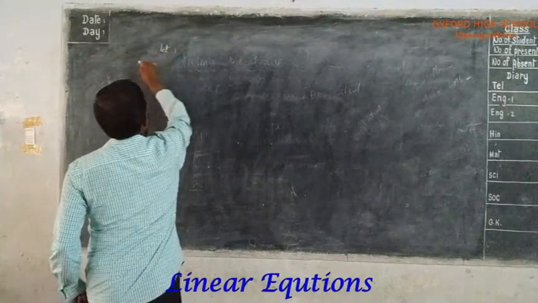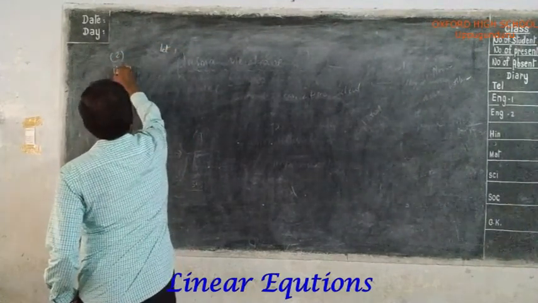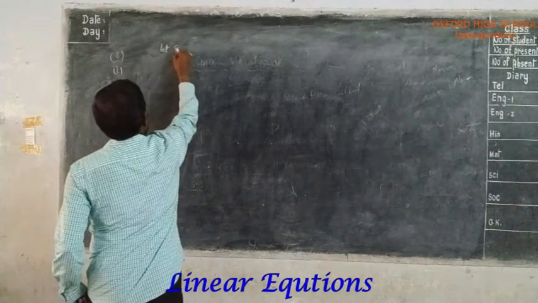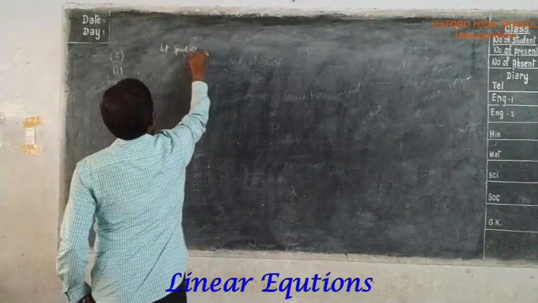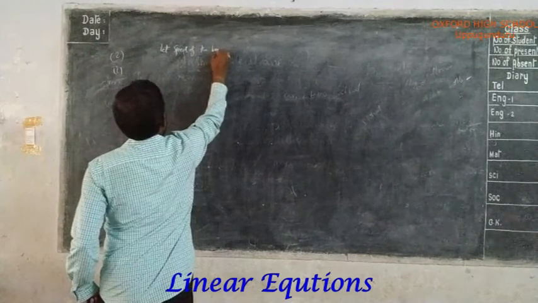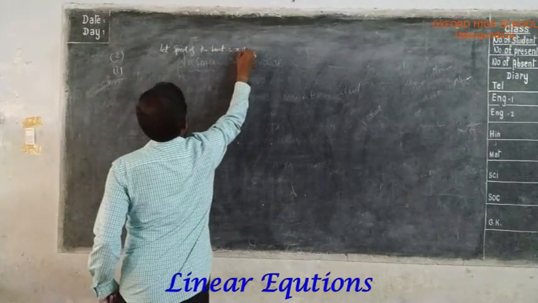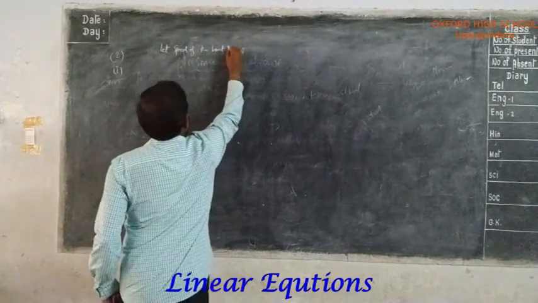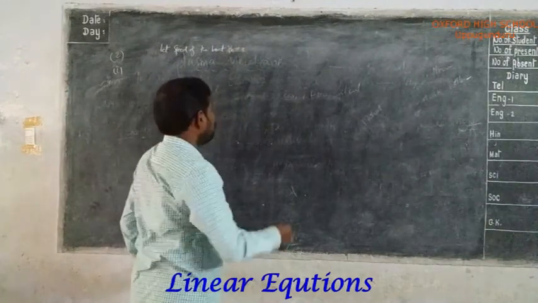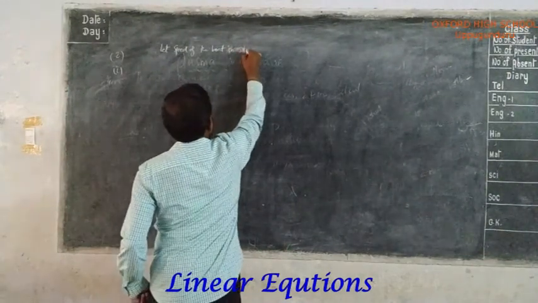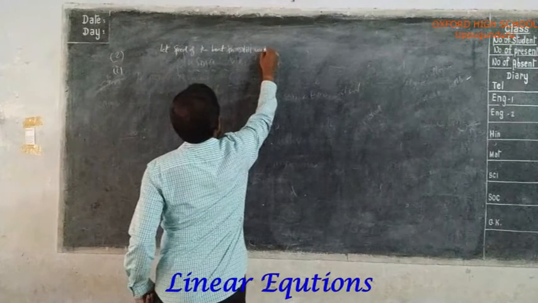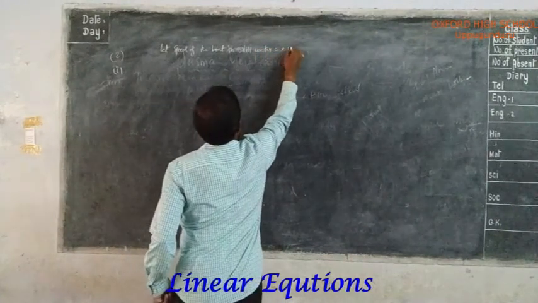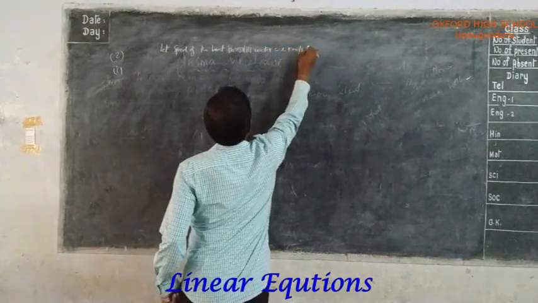Second Roman first problem. Let speed of the boat in still water equal to x kilometers per hour.